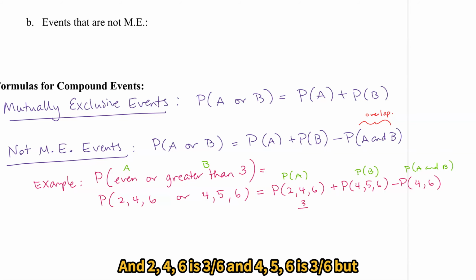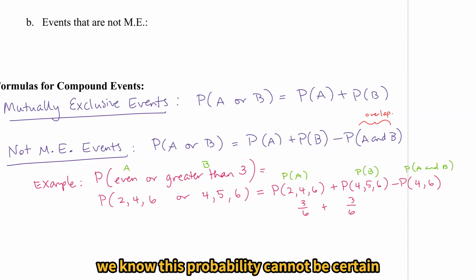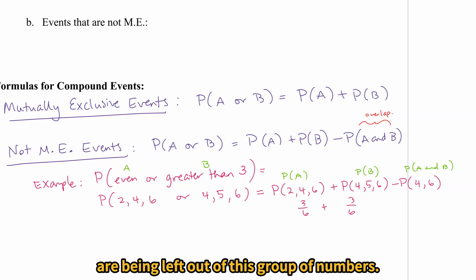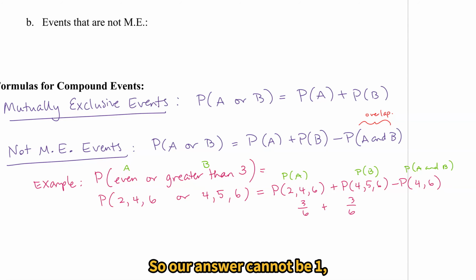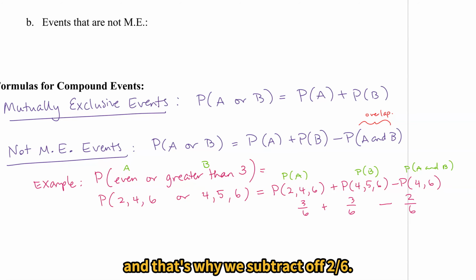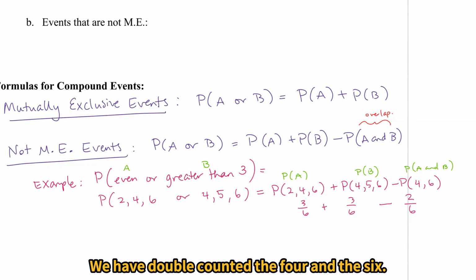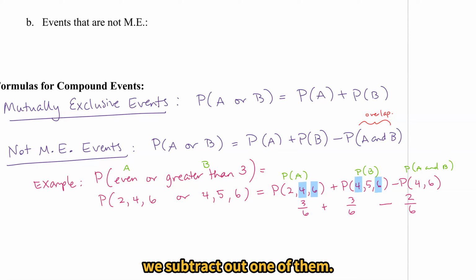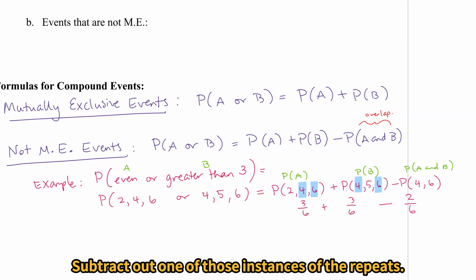And 2, 4, 6, 3 out of 6, 4, 5, 6 is 3 out of 6, but we know this probability cannot be certain because there are numbers left out. 1 and 3 are being left out of this group of numbers. So our answer cannot be 1. And that's why we subtract off 2/6. We have double counted the 4 and the 6. And so to correct the double counting, we subtract out one of them. Subtract out one of those instances of the repeats.